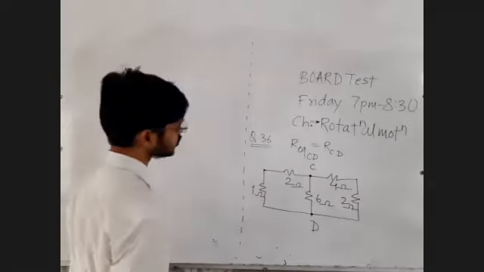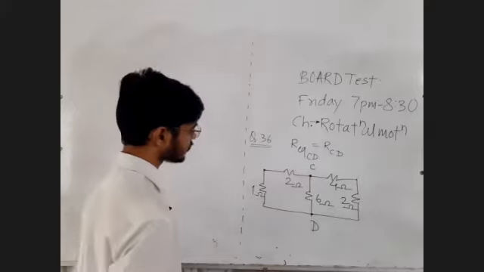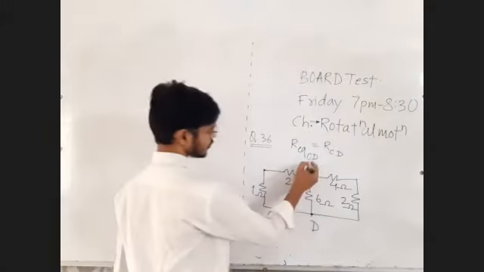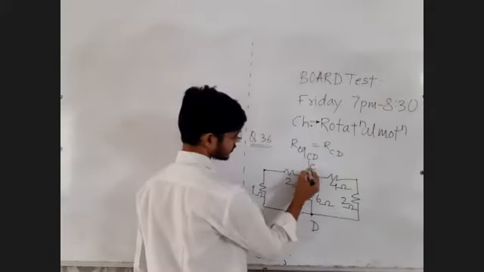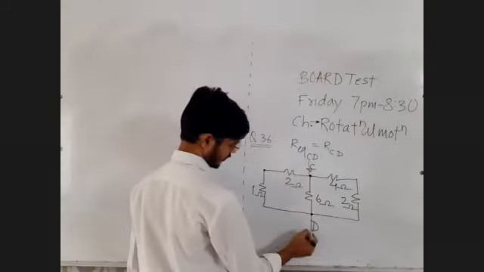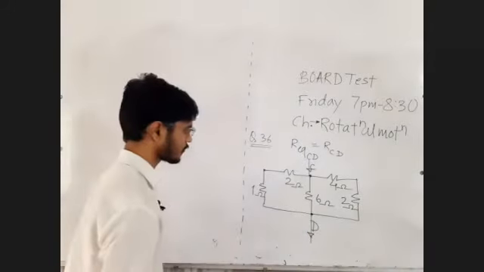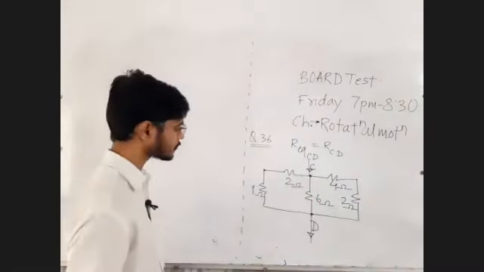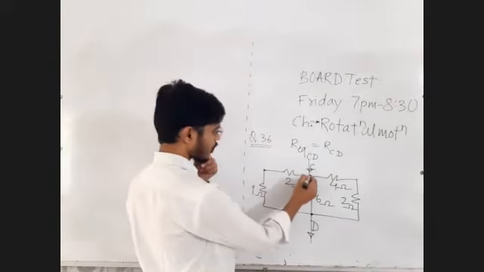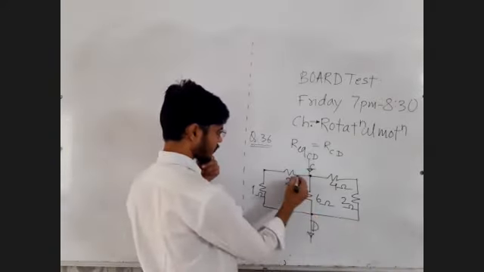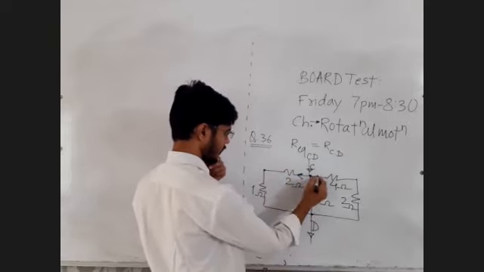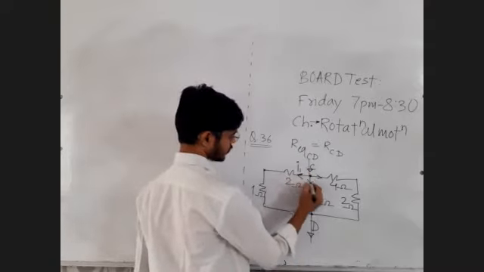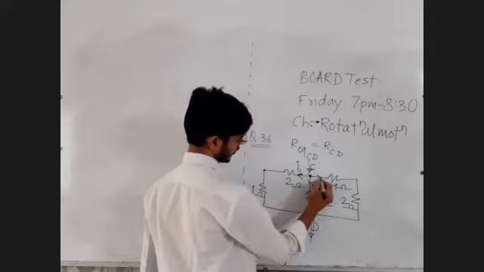So to find equivalent resistance between C and D, you have to assume that C is a higher potential terminal, D is a lower potential terminal. So if the current is like this, entering at C and leaving at D. Of course from point C the current has to reach point D. So some current will go like this and the remaining current will go like this and like this. You can have this as I1, this as I2, this as I3.